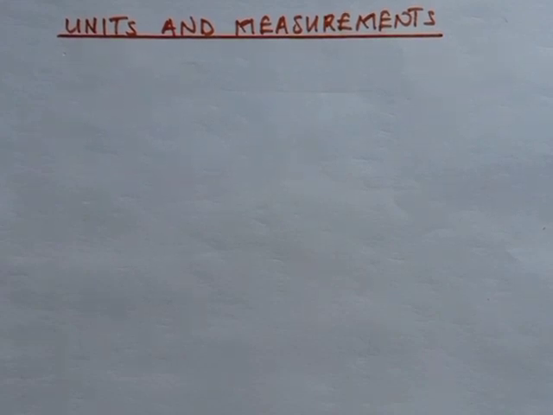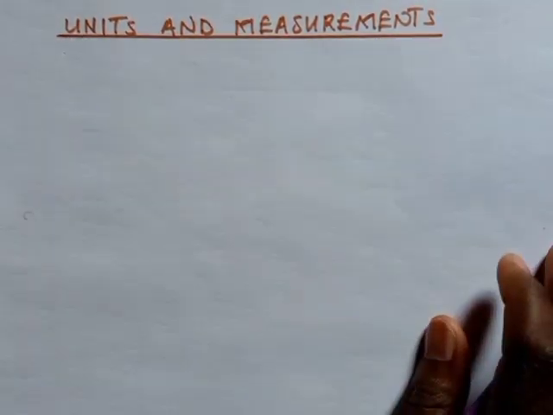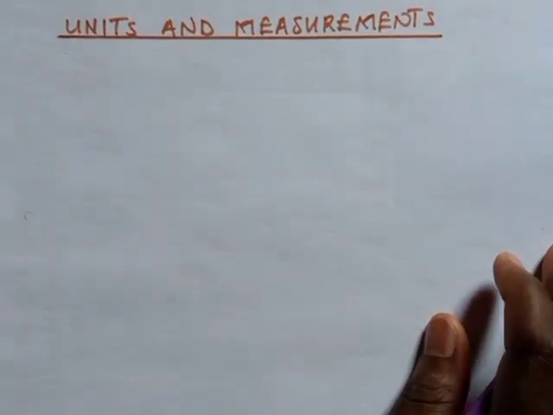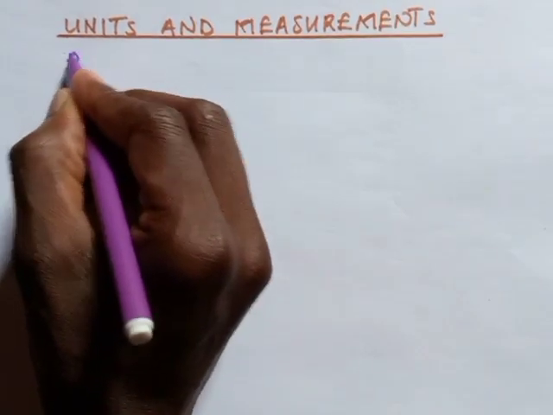So today we are going to look at units and measurement. Specifically, we are talking about physics. Under units and measurements, we have to know a good number of things that are going to help us proceed in our calculations. If we look into the details, we have to concentrate on what physical quantities are, and those are what we call the basics of units and measurements. So we have to know what a physical quantity is.